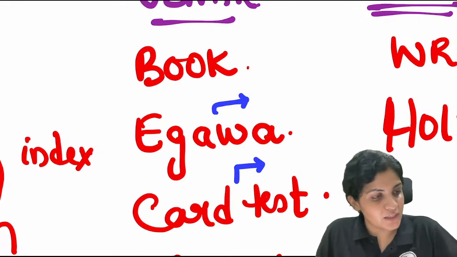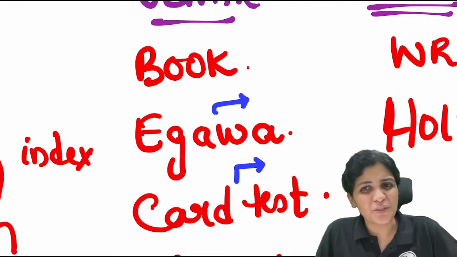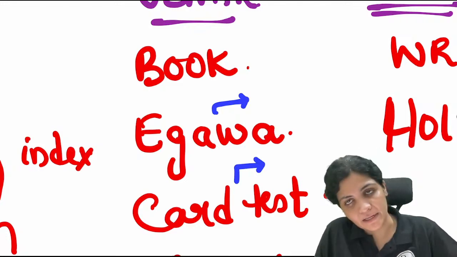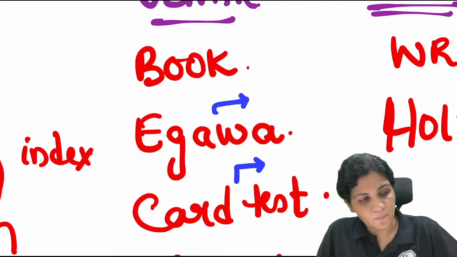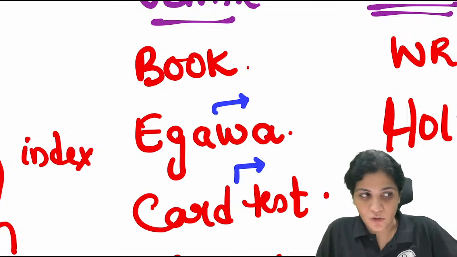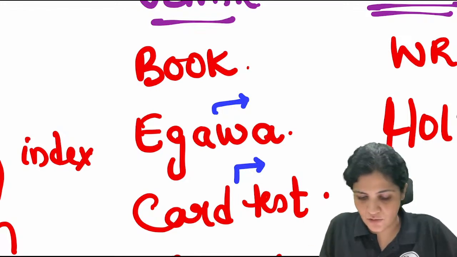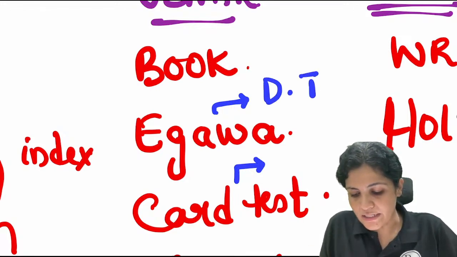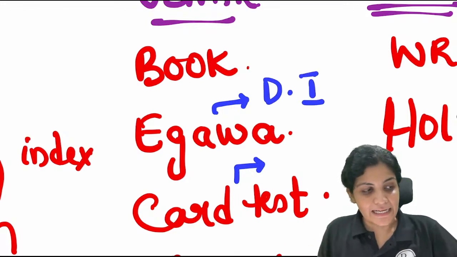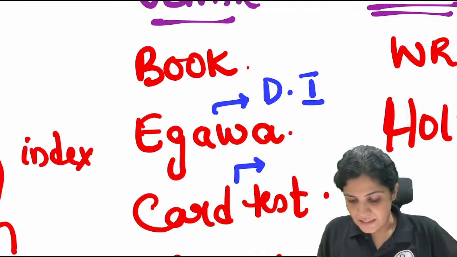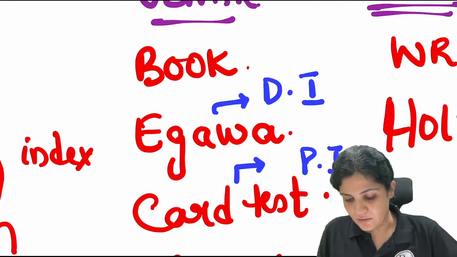Dorsal and palmar both? Are we testing the dorsal interossei or the palmar interossei? Dorsal and palmar interossei together is a wrong answer. Yes, very good, we are testing the dorsal interosseous muscle. And the card test? Yes, the palmar interossei.